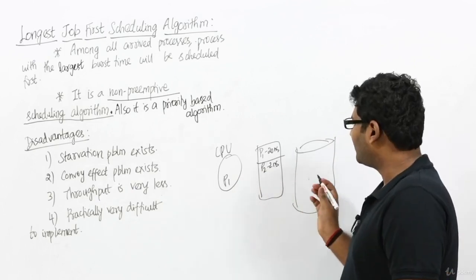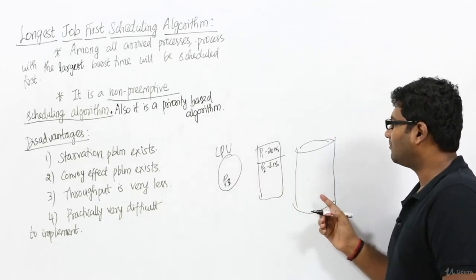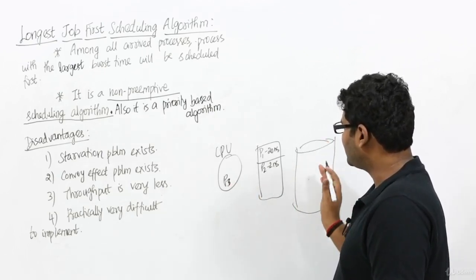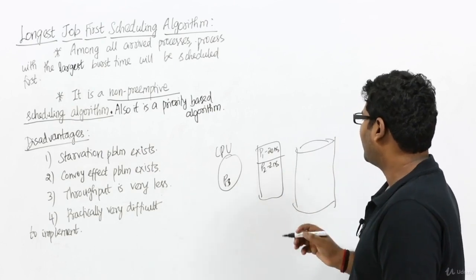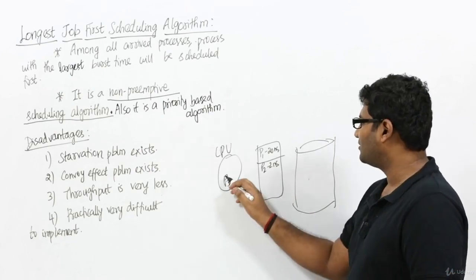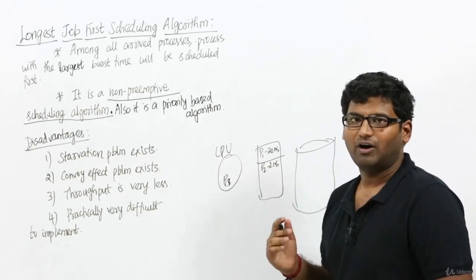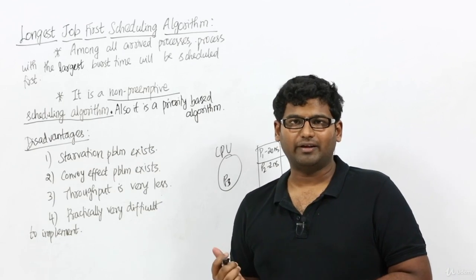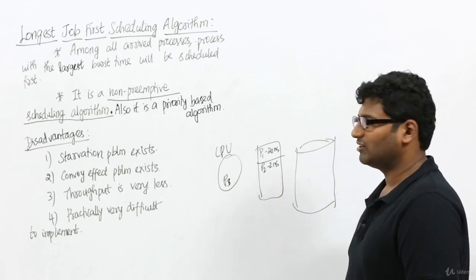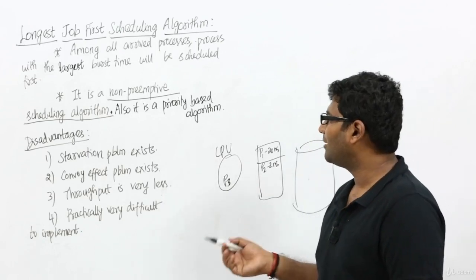Now again, after some time, before the completion of process P3, a process P4 might come to the RAM, whose execution time is greater than 2 nanoseconds. In that case, after completion of P3, P4 will be scheduled, making P2 wait, and this can keep on happening. As we know, the number of processes is infinite, so processes might keep on moving to the RAM, thus making process P2 wait indefinitely, or starve. This is what we mean by starvation problem.